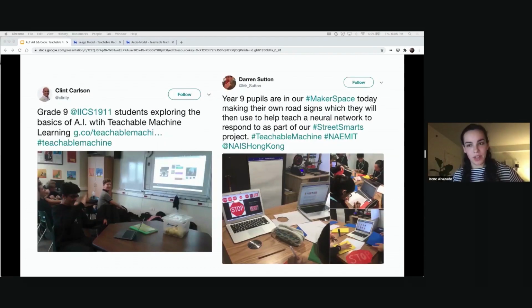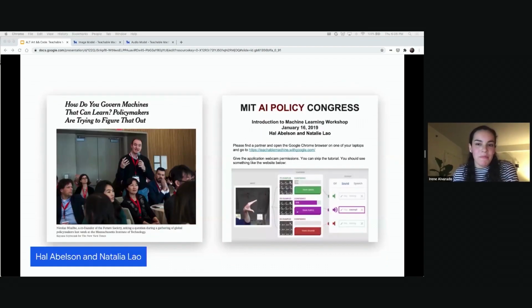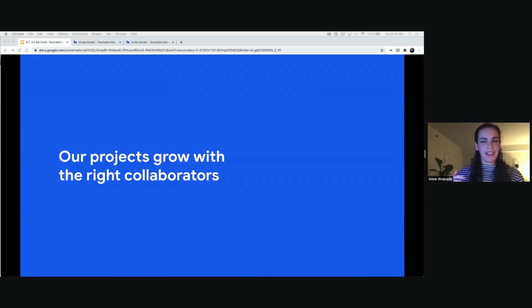And then we started hearing from a lot of teachers all over the world who are using this as a tool to talk about machine learning in the classroom or talk about the basics of data to kids. And then we finally heard even from some folks in policy. So Hal Abelson is a CS professor at MIT, and he was using the tool to conduct hands-on workshops with policymakers. So we had a hunch that maybe this silly experiment could become something more, but really didn't know how to transform this into an actual tool. And we also didn't know necessarily what the best use cases would be.